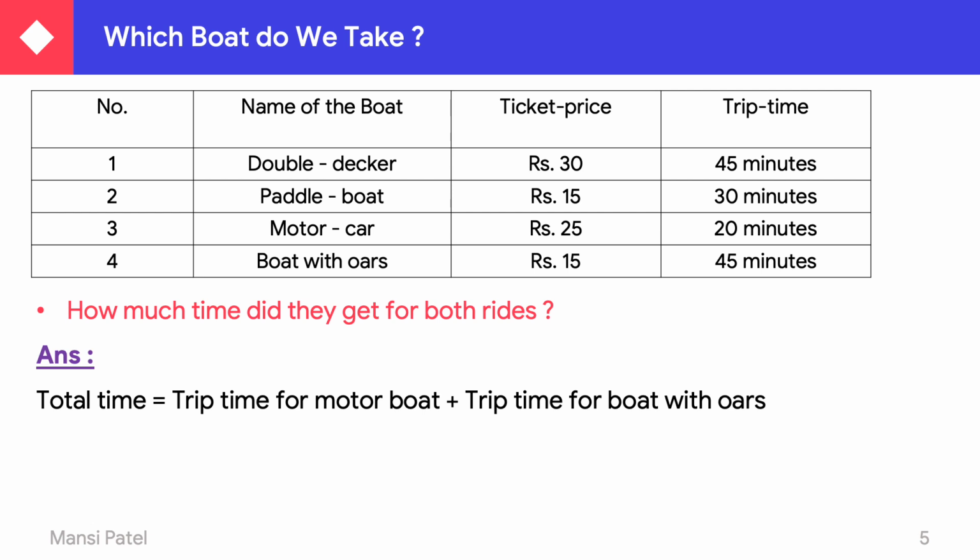Total time is equal to trip time for the motor boat plus trip time for the boat with oars. For the motor boat it's 20 minutes and for the boat with oars it's 45 minutes. So 20 minutes plus 45 minutes is equal to 65 minutes. The total time taken by them is 65 minutes.